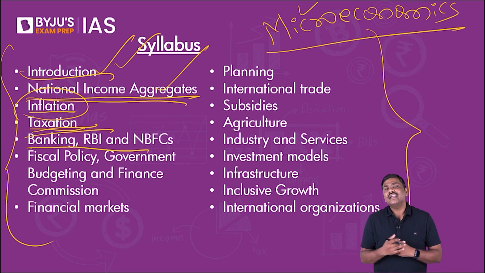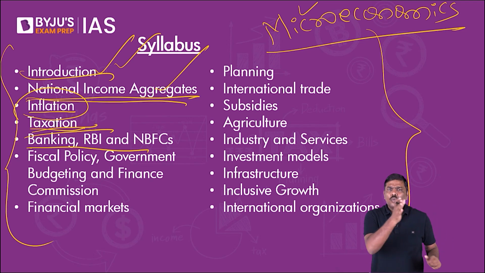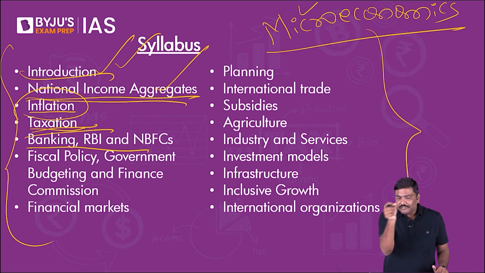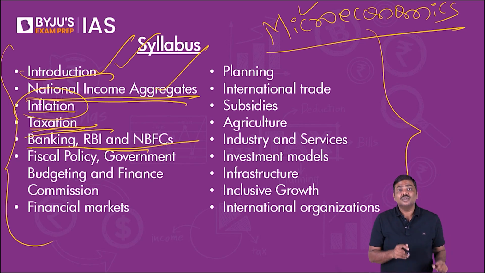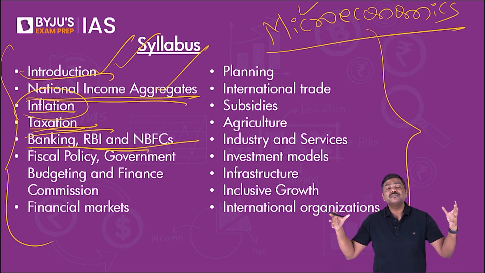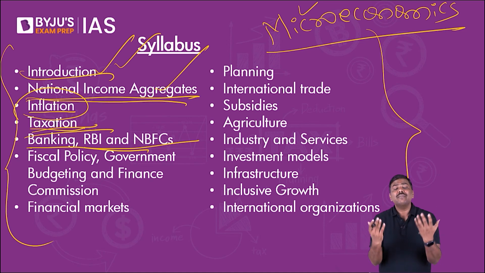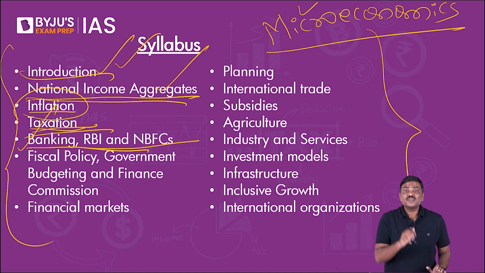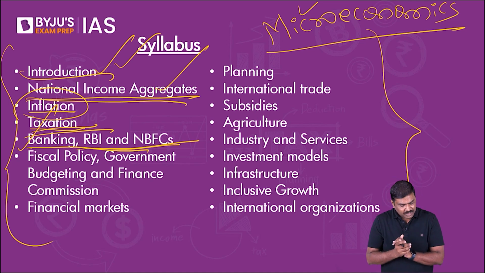Plus Basel guidelines. What are the important Basel guidelines? How are they being implemented? What are the important guidelines, etc. In addition, within banking, you are also expected to learn about NBFCs, non-banking financial companies, and different types of new banks, for example, payment banks, small finance banks, etc. That is the scope of coverage in this particular chapter on banking, RBI and NBFC.